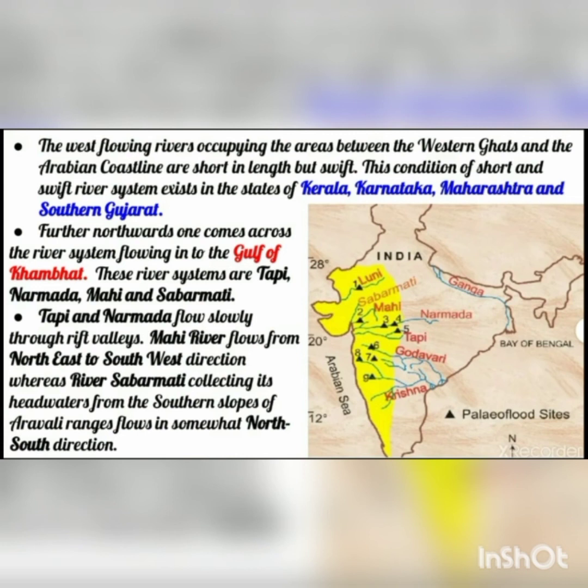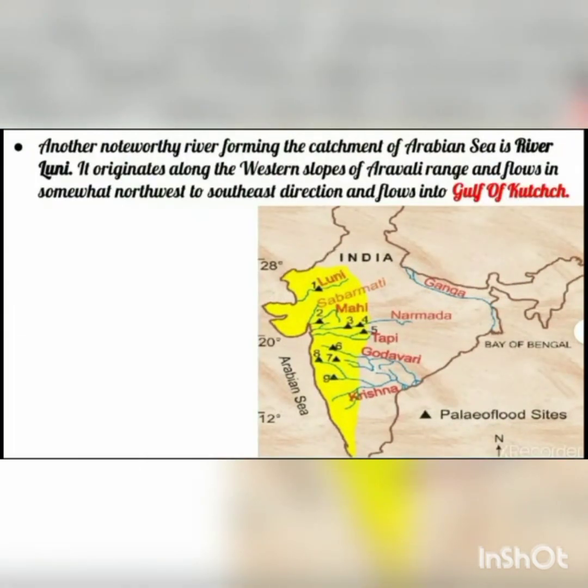So here see the rivers that are shown: Luni river, Sabarmati, Mahi, Narmada, Tapi, Godavari, Krishna. All these rivers are shown. So these are all the west flowing rivers. Another noteworthy river forming the catchment of the Arabian Sea is river Luni. Which river is it? That is the river Luni.